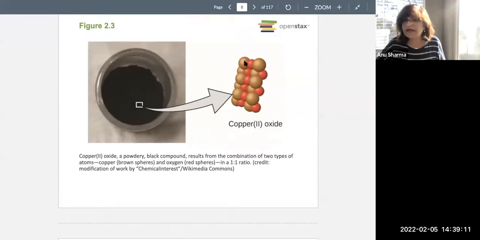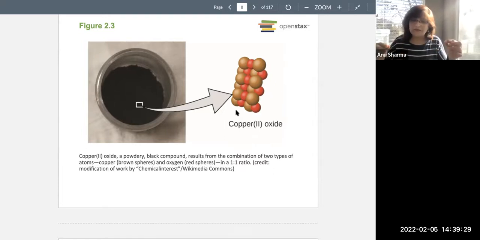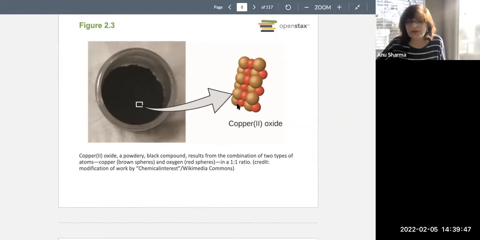It is not metallic like copper metal. You guys have seen copper metal. Copper metal is brown colored and metallic. It conducts electricity and heat, and it has a high boiling point and a high melting point. Think of a copper wire; you've seen it. So copper has one set of properties. Oxygen is a gas. You can't even see oxygen, right? But when the two mix together, they produce this black powder, which is neither a good conductor of heat nor a good conductor of electricity. So it has totally different properties.